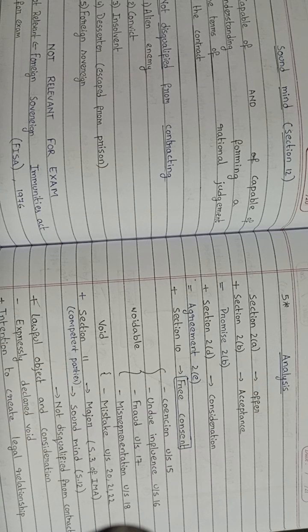And the fourth one is misrepresentation. It is an unintentional thing. Offerer is not intended to defraud the acceptor, but he tells to the acceptor what he believes to be true, but it is not true.